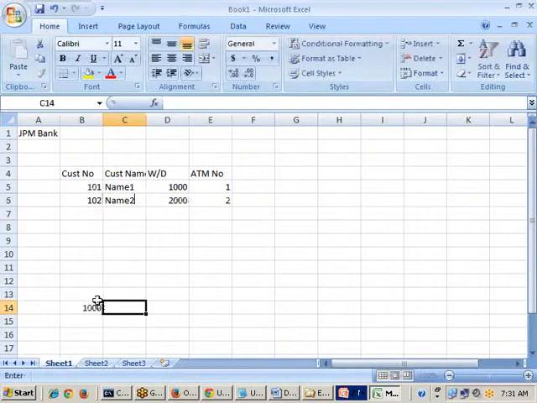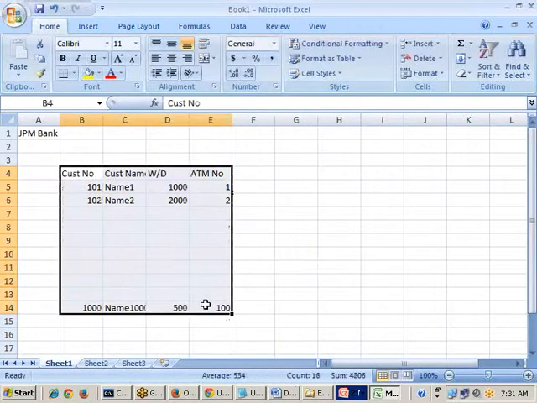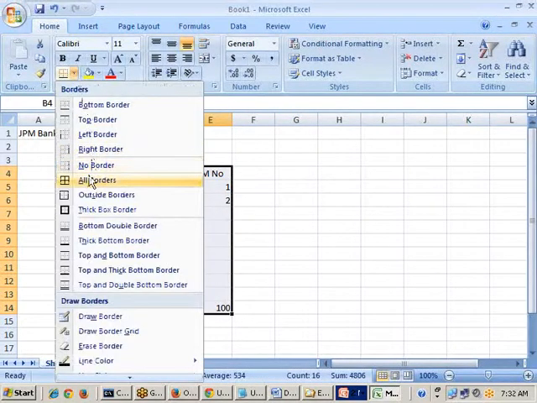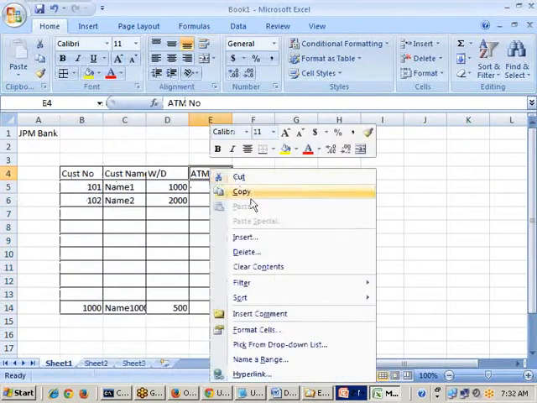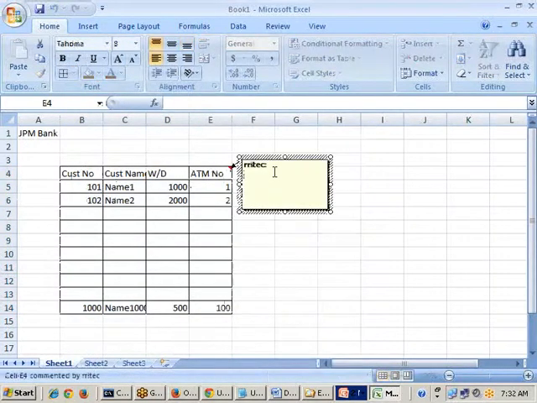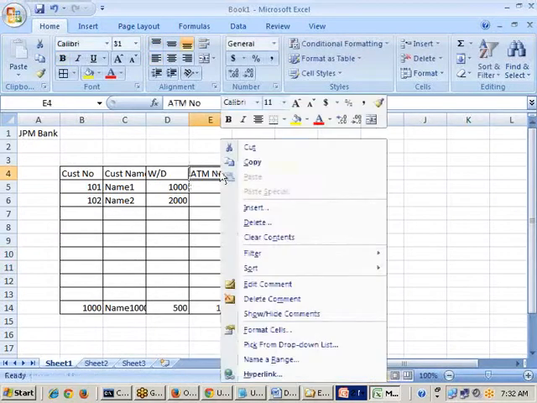Let us say this is 1000, this is name 1000 and this is 500, from the ATM called 100. N number of transaction records are available. These records I am naming as transactional data.